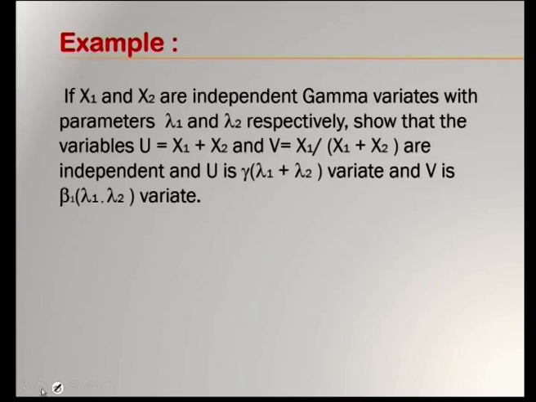Let us see this and we will derive it using the transformation of random variables in two variables. We will see this.